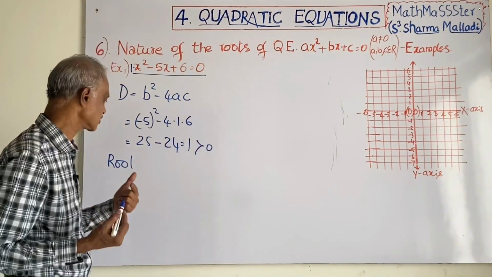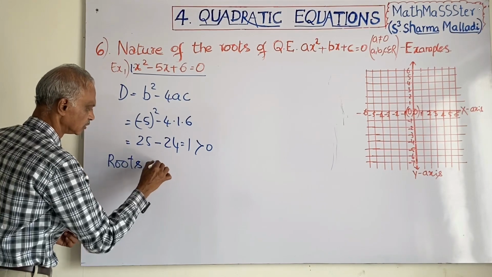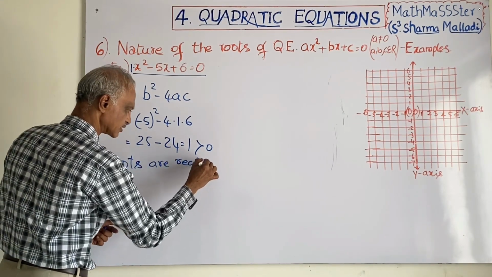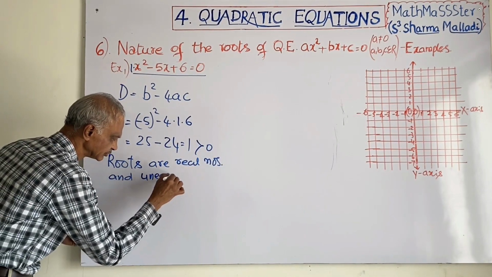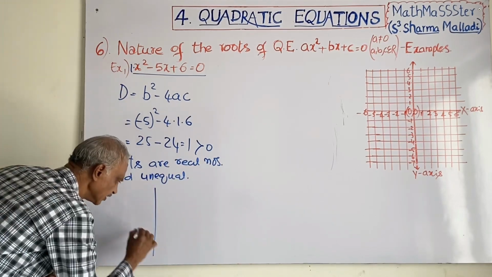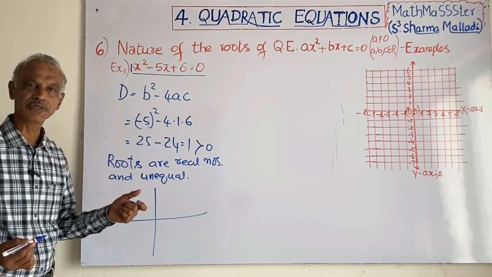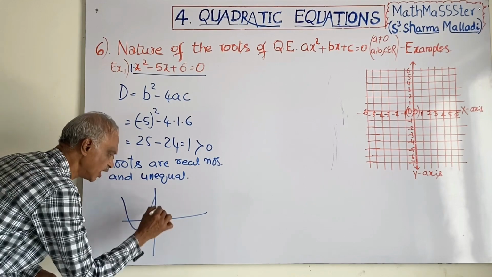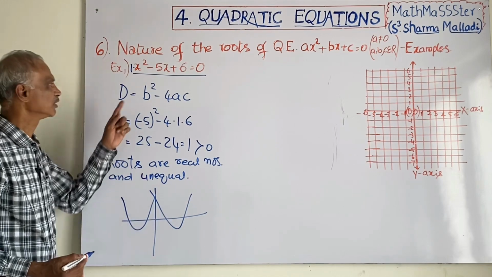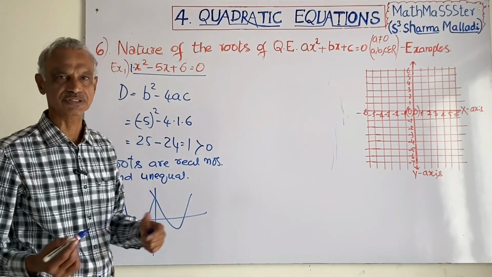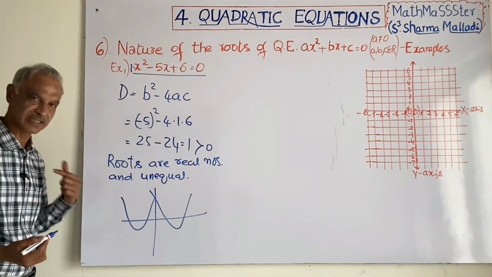Then what is the nature of the roots? The nature of the roots is real and unequal. The roots are real numbers, and unequal to each other. The graph may be like this or like this. It will touch the x-axis at 2 points because we have x square minus 5x plus 6 is equal to 0. We have two roots, they are real numbers, and they are unequal to each other. The graph will be like this.